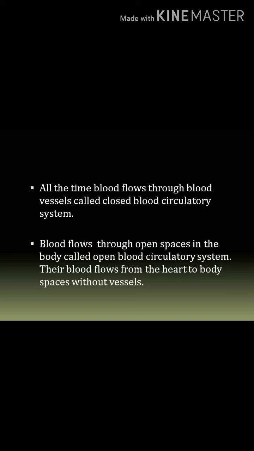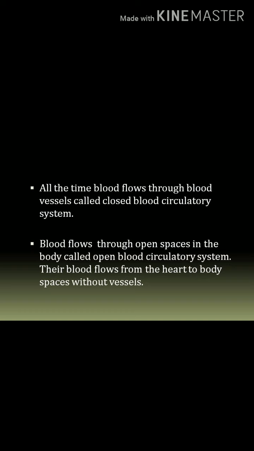Here blood, tissue fluid and lymph circulate in their respective vessels or spaces between the cells in different organs. The blood in our body circulates in a closed manner, that is, all the time through blood vessels. Such a type of blood circulation is called a closed blood circulatory system. Means here blood flows inside the blood vessels, that is, arteries, veins, as well as the capillaries.